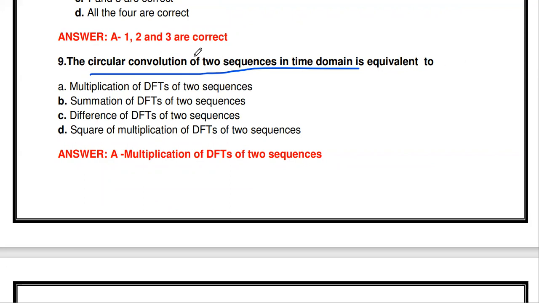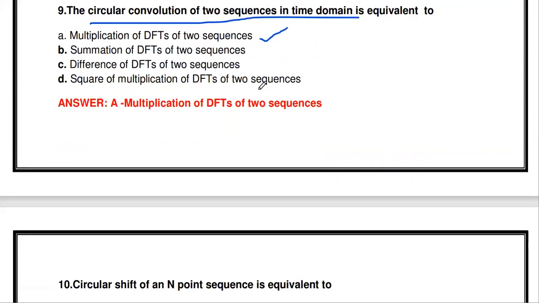The circular convolution of two sequences in time domain is equivalent to multiplication of the DFTs of the individual sequences. According to the convolution property of DFT, if you take convolution in time domain, it gets transformed into multiplication of individual DFTs in the frequency domain. So this is called the convolution property. So this one is equivalent to multiplication of DFTs of two sequences.